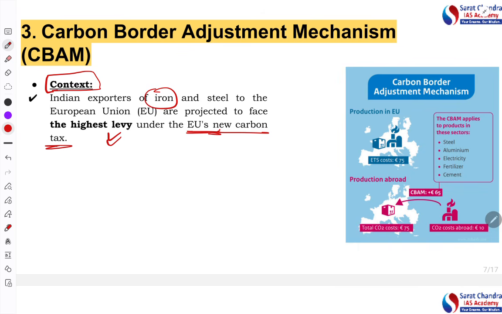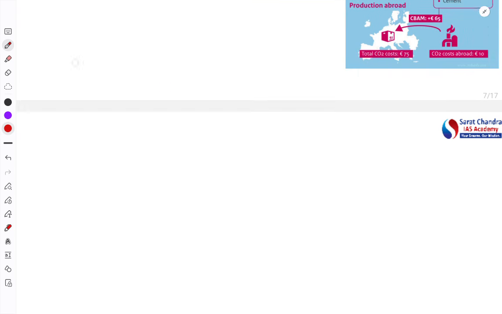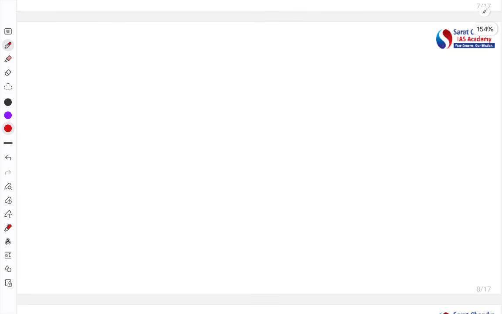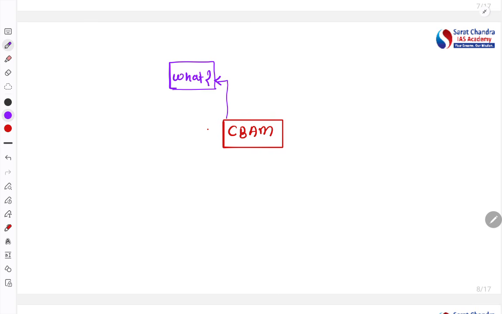Let's understand this more clearly. Let's understand what this carbon border adjustment mechanism is. It's also called the carbon tax. Understand carefully.